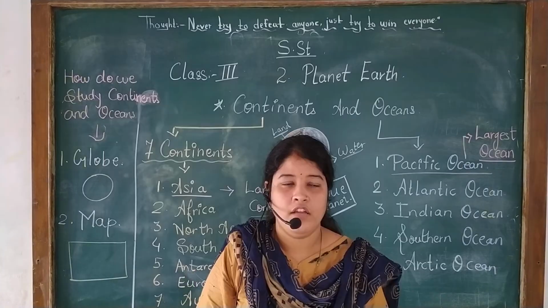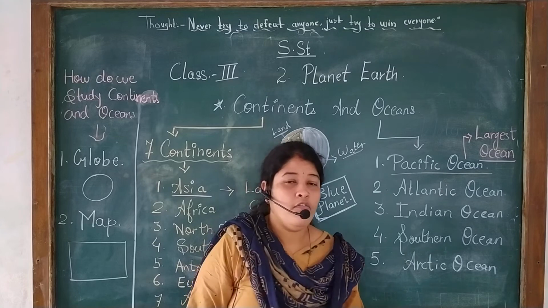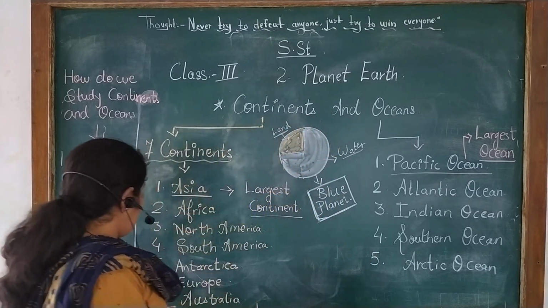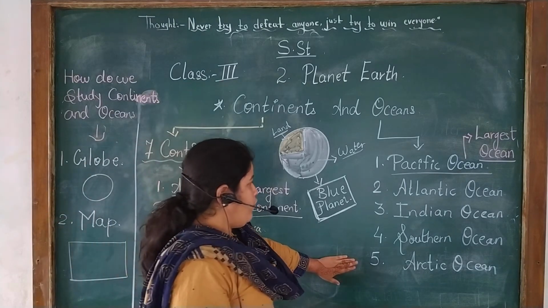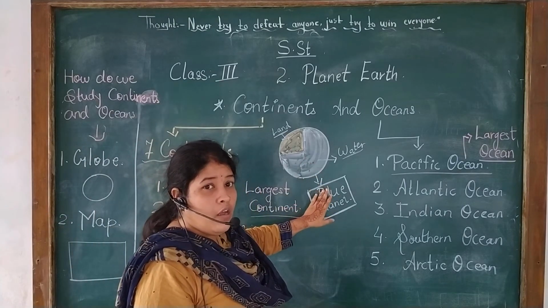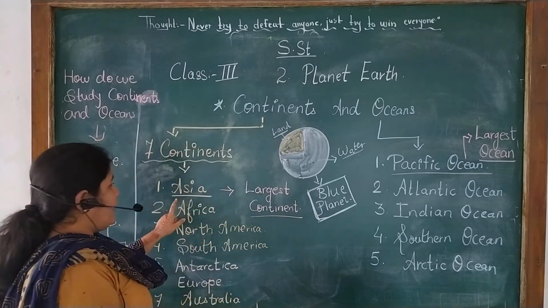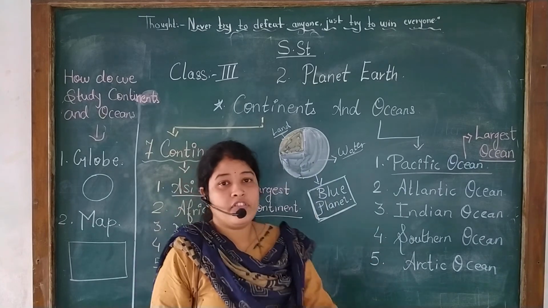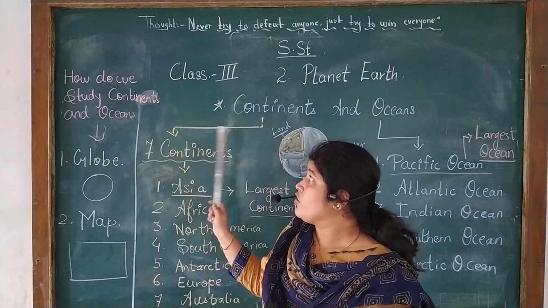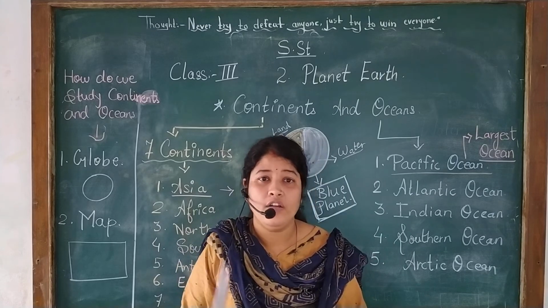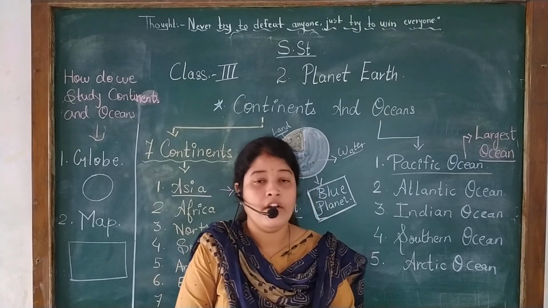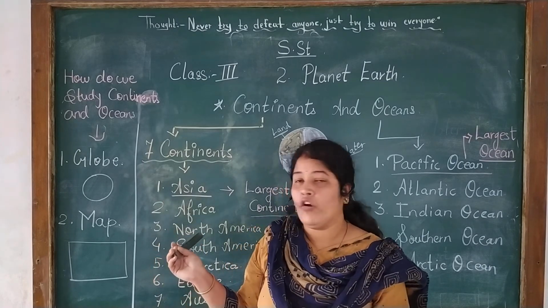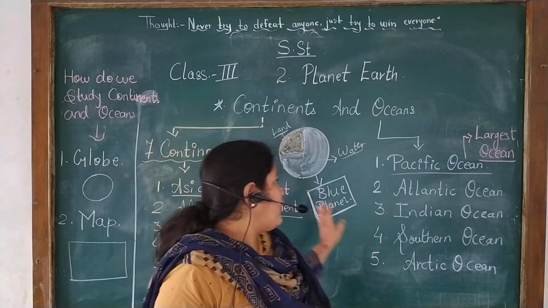Understood all of you? Now we'll end it. What have we seen today? Continents and oceans. There are a total of 7 continents and 5 oceans. And also the earth is called a blue planet. Largest continent, Asia. Largest ocean, Pacific Ocean. And we have seen the globe and map, because to study continents and oceans we need a globe and a map. I hope all of you have understood these things. Now you will learn all the continents and oceans today, and try to understand them.